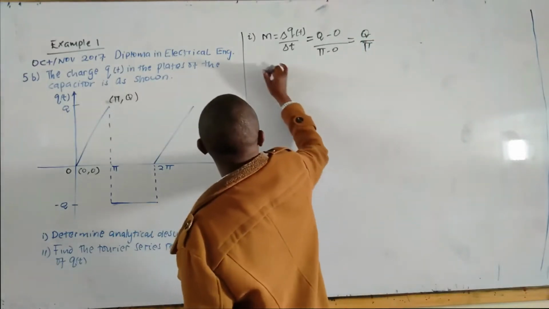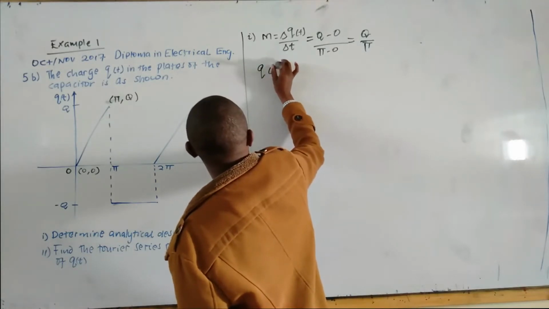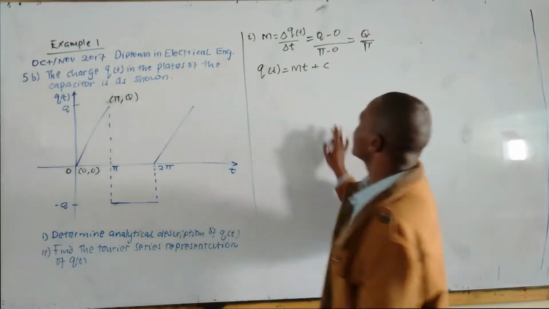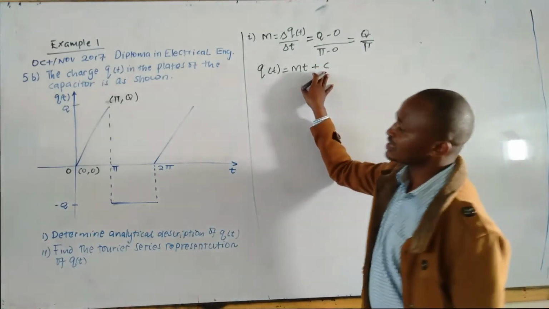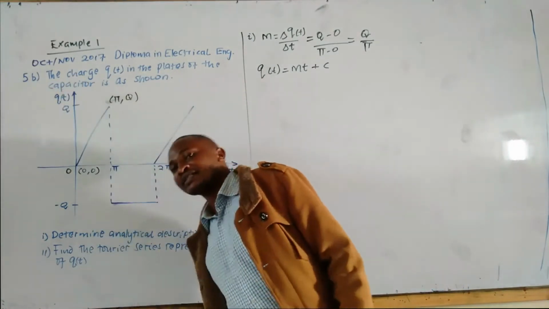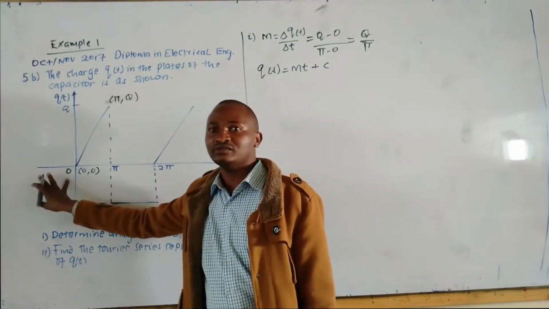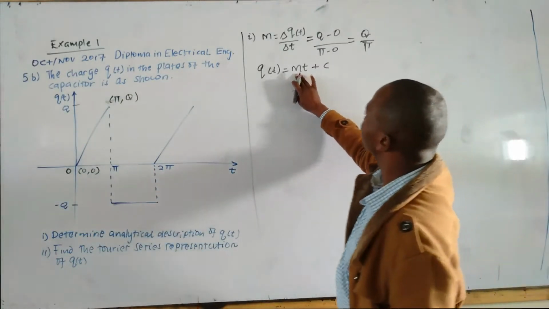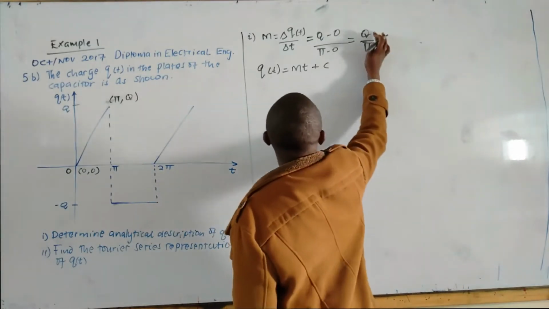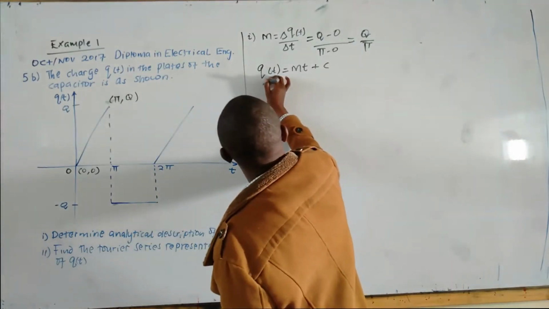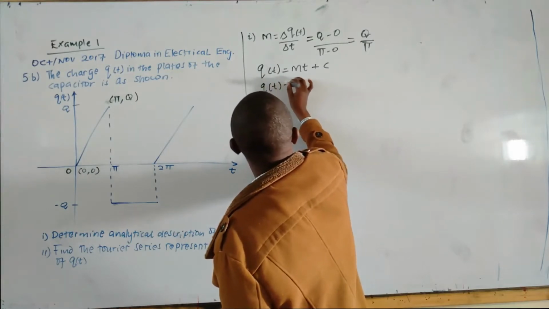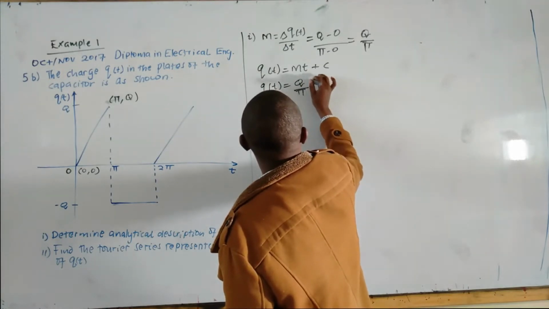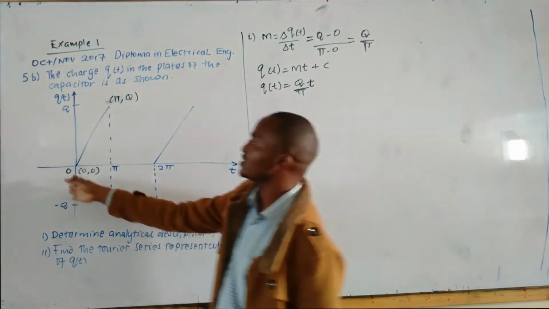The equation of the line is charge, which is a function of time, equal to M T plus C. C is the intercept on the dependent axis, which occurs at 0 when charge is at 0. M is the gradient. So the equation here is Q of T is equal to Q over pi T. That's the equation of this section.